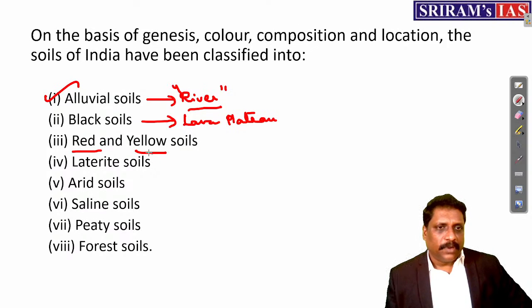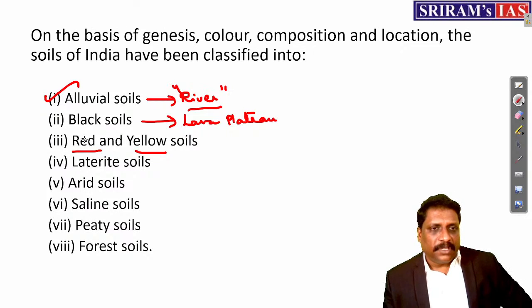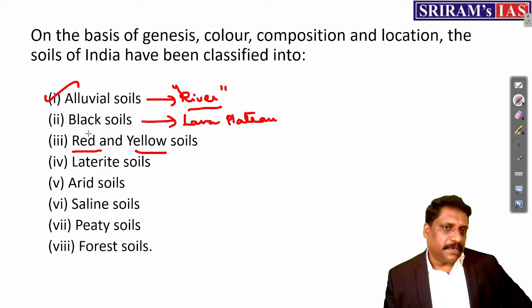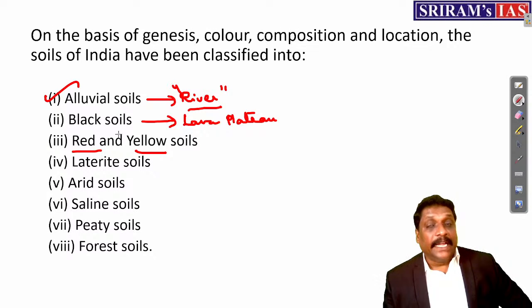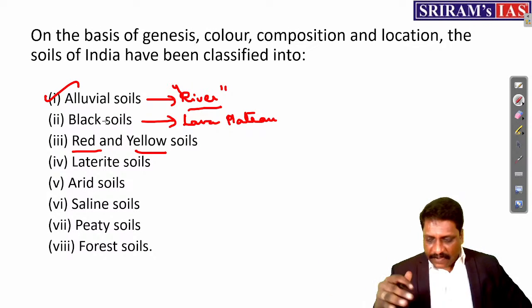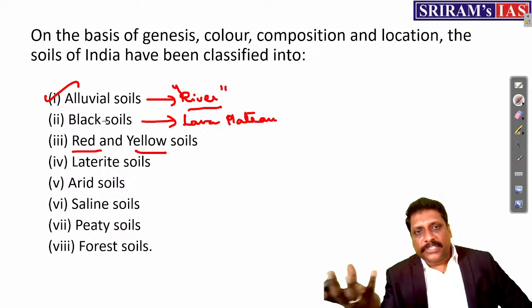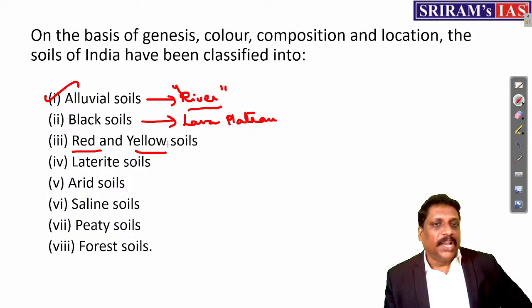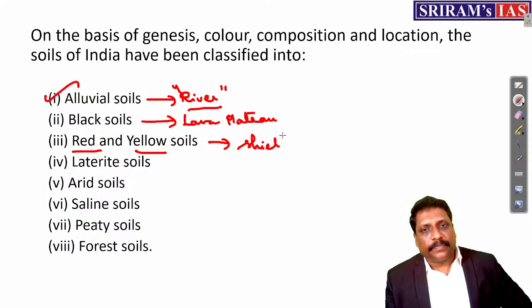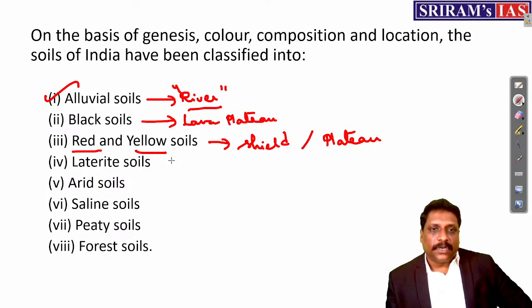Red and yellow soil. What makes this red color, if you ask me? The oxidation of, say for example, ferrous substance or iron makes this red. If it is there in hydrated form, somewhere I have a ferrous constituent in the soil, but it is located in a moist or semi-moist location, it will be yellow in color. So mostly I'll be having this in the shield or the plateau interiors. I'll be having this red and yellow soil.